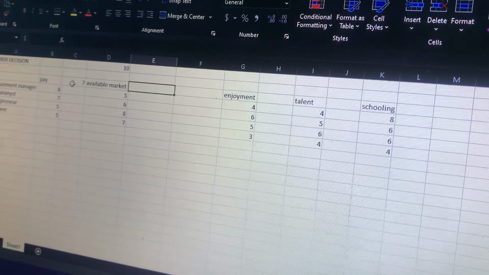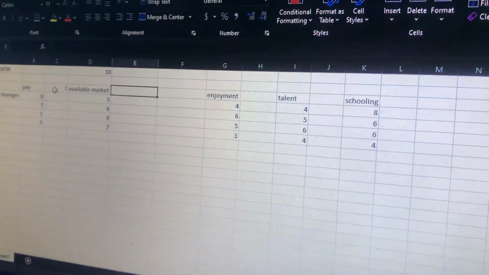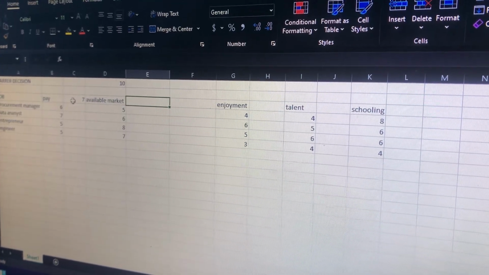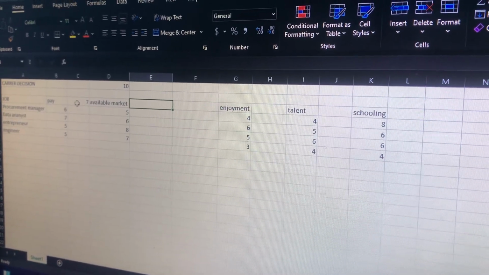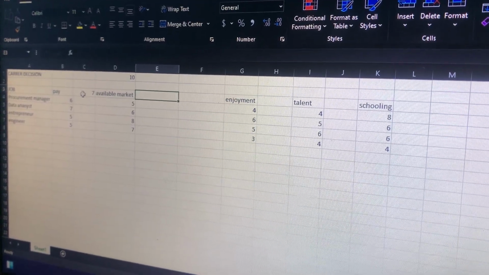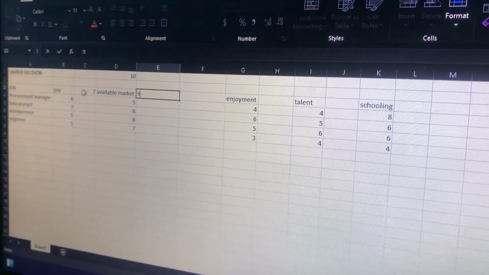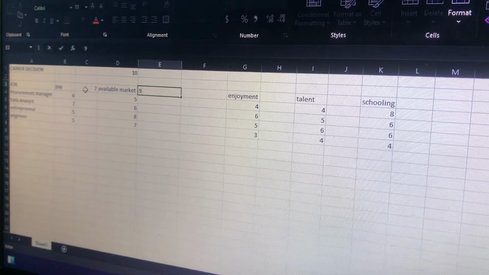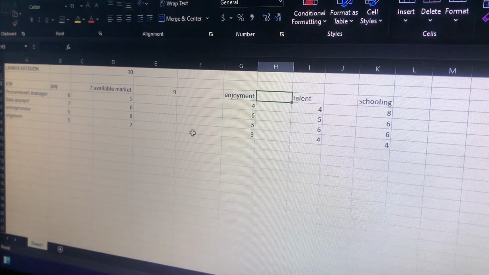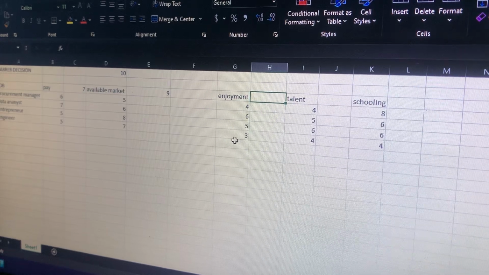Let's go to available market. Yes, we know that the available market is the most important thing in job finding. So the job that is there, I have to choose the available market job which is there. So available market, I am going to give it an attention of 9. It is going to score high attention. Let's see enjoyment. Enjoyment is part, but in this economy I cannot focus on enjoyment.